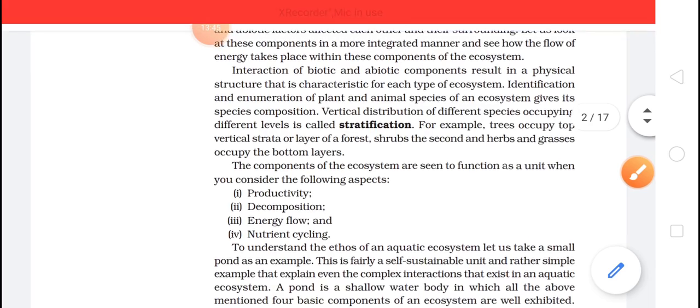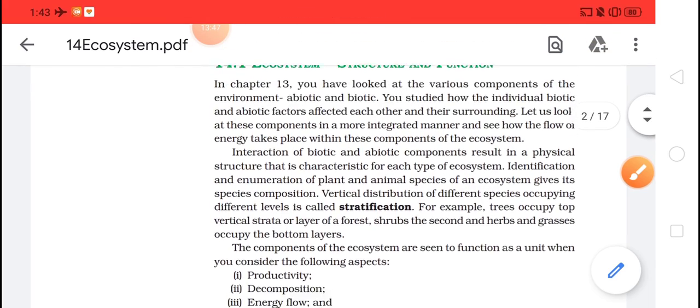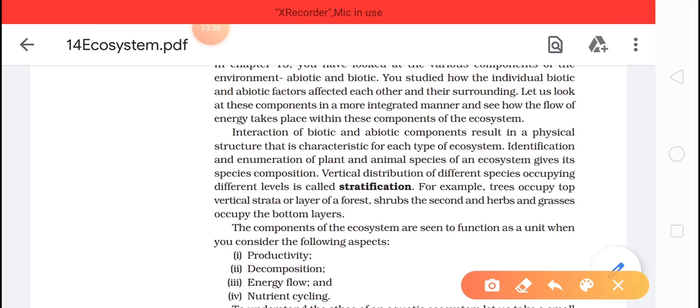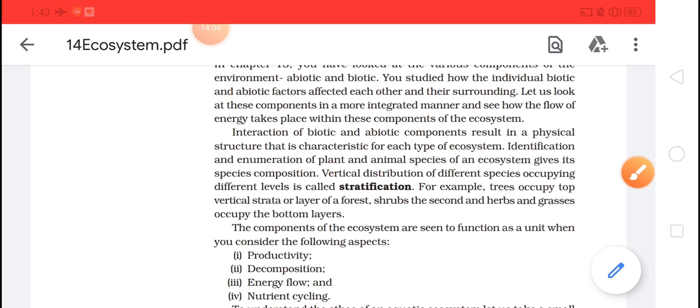That means whatever things are interacting, both biotic and abiotic. Listen to this very carefully. Interaction of biotic and abiotic components results in the physical structure that is characteristic for each type of ecosystem.